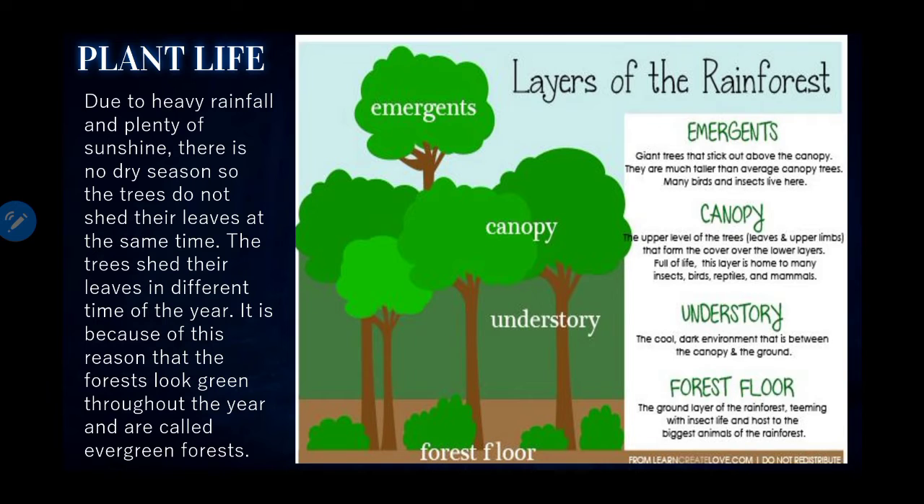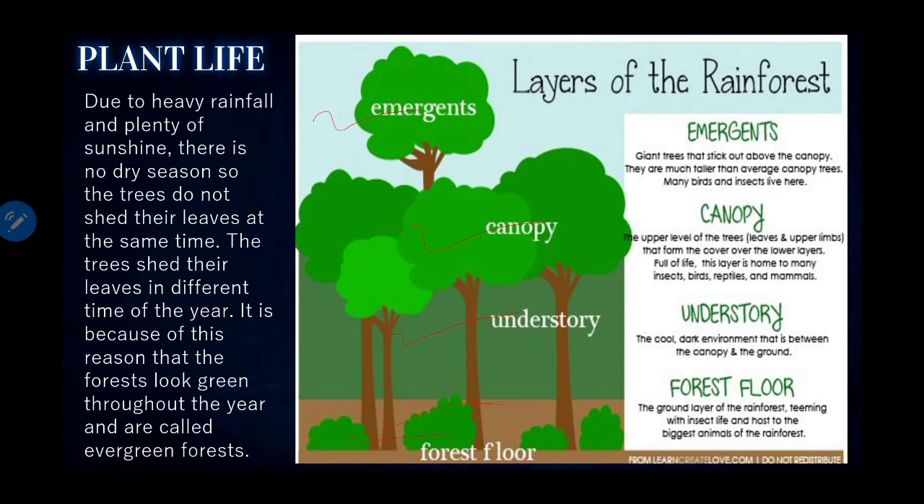Now, one unique feature of the equatorial rainforest is that the trees grow in many layers. Let us understand which kind of layers. So here in this picture you can see 4 layers: forest floor, understory, canopy and emergent layer.